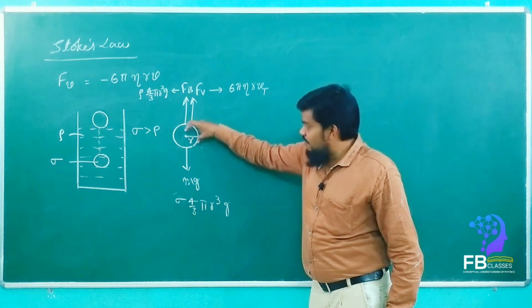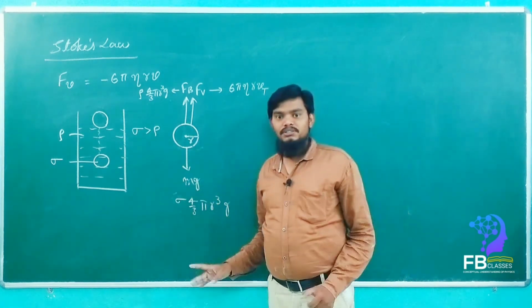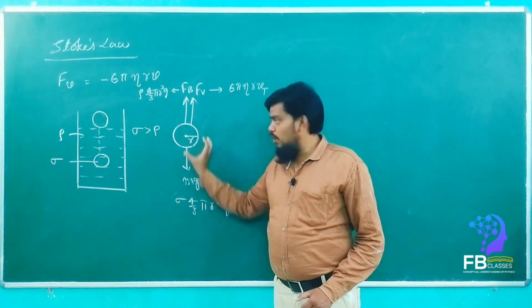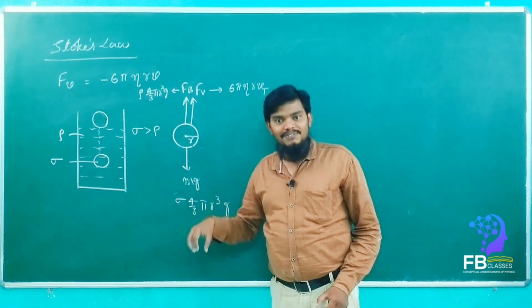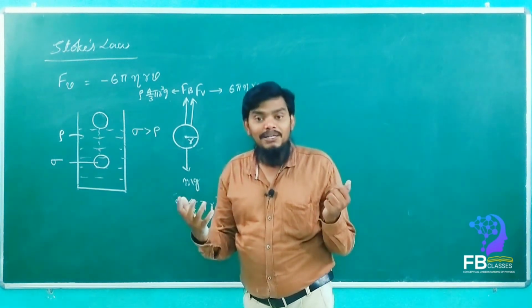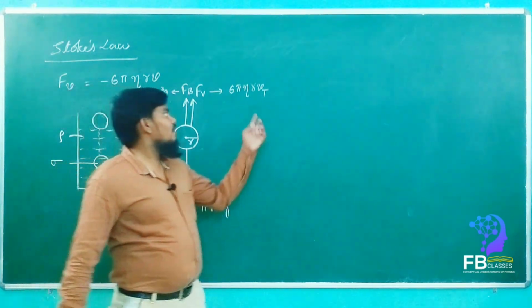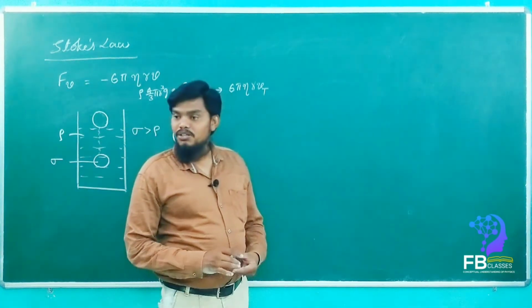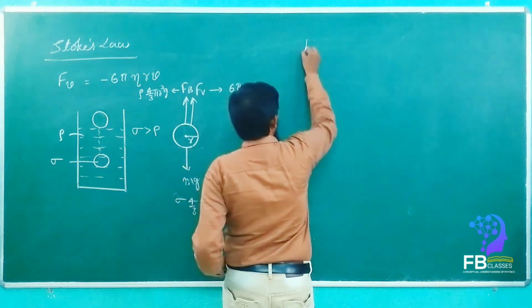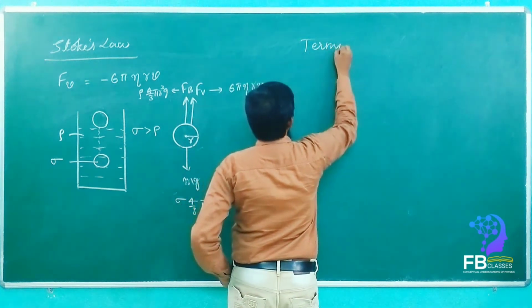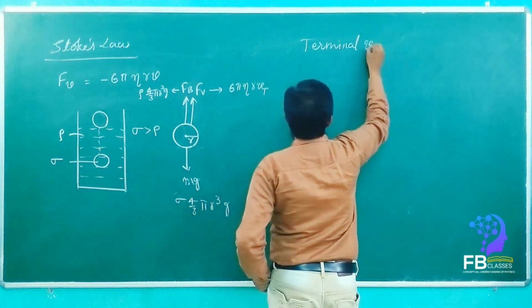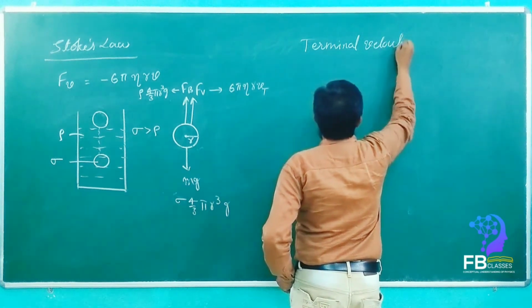Then what will happen? The velocity will be constant. The velocity of the ball sinking in the liquid will become constant. That constant velocity we call the terminal velocity. Okay, so terminal velocity.